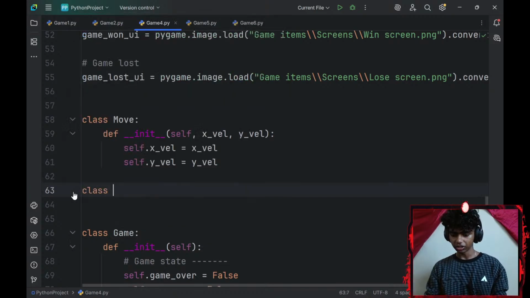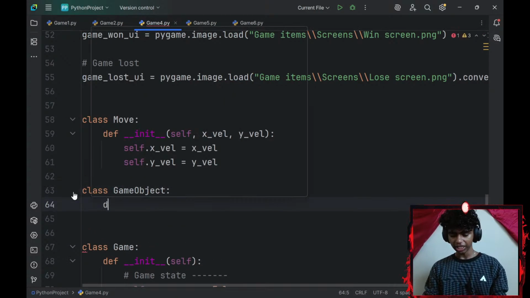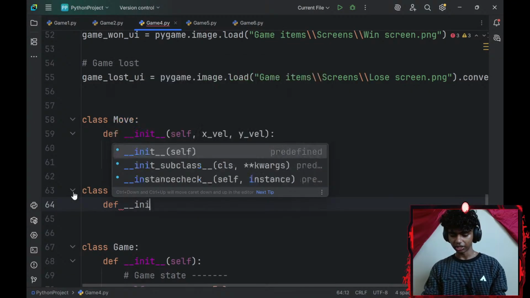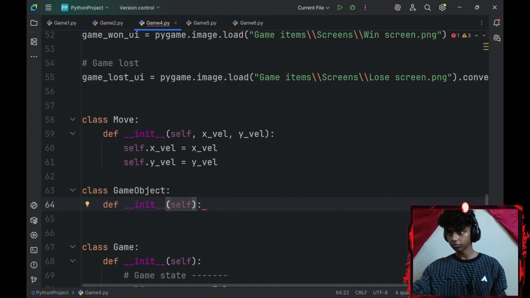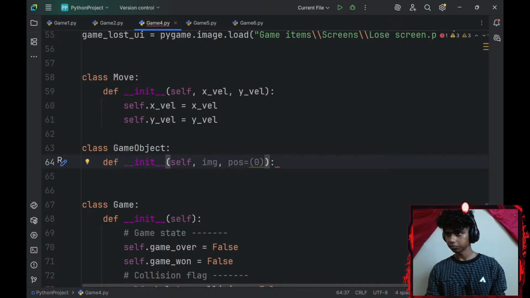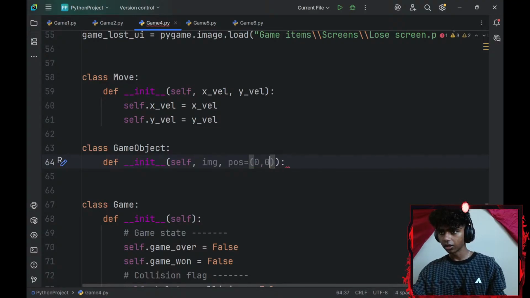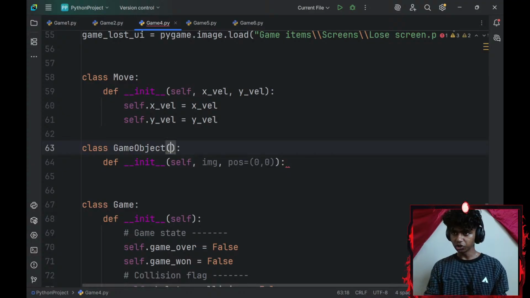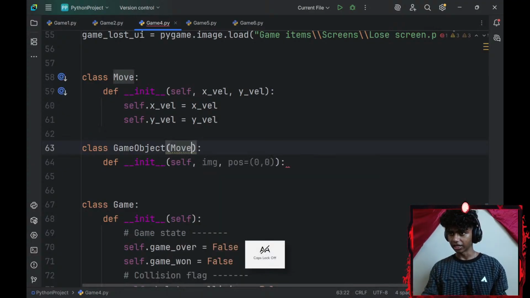Let me go ahead and create a game object class. My game object class will have a dunder init as well. It is going to have an image parameter and a position parameter, which is going to be set to 0 by default. 0 and 0. And my game object class will inherit from my move class.